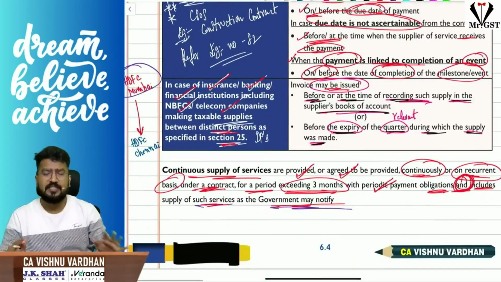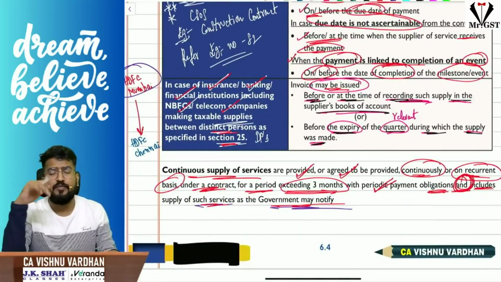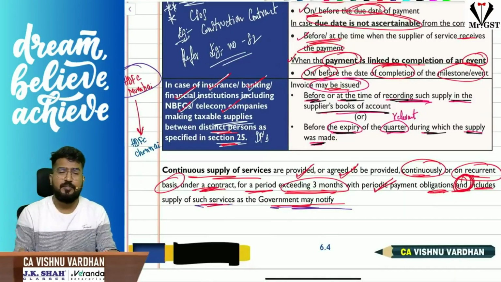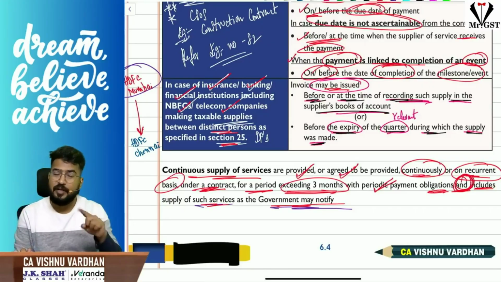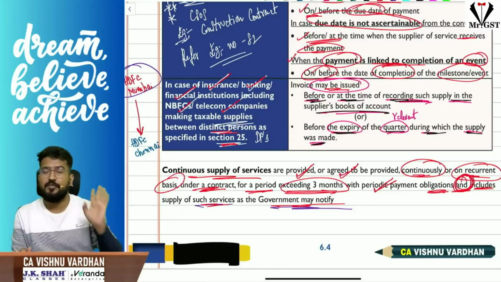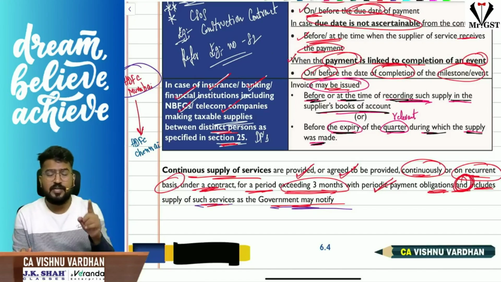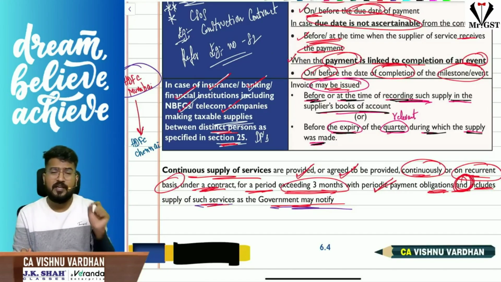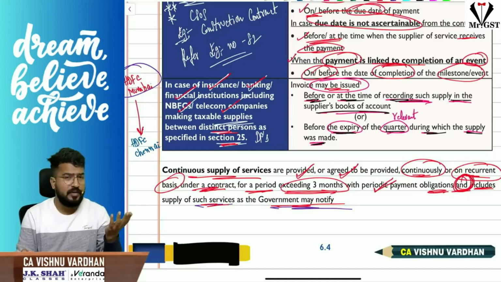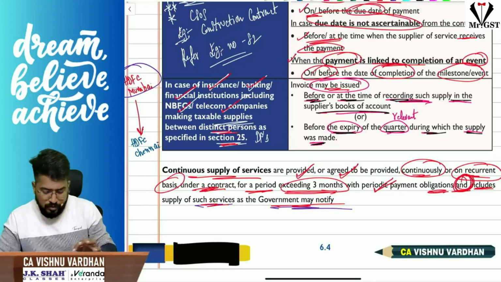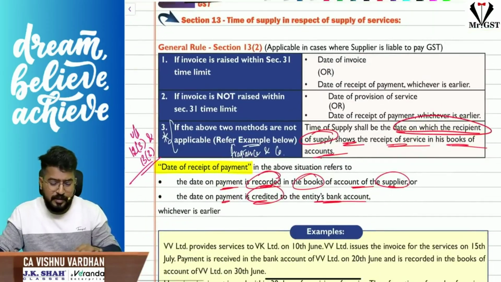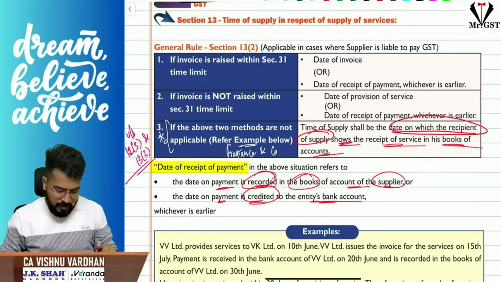Now guys, please understand, you should be very careful with the question when they are asking regarding time of supply, because sometimes you will calculate time limit to raise tax invoice and then you will feel like that itself is time of supply. Time limit to raise tax invoice is different, time of supply is different. So be careful. Whenever you calculate and get some date as an answer, you feel like that is time of supply. Actually, you might have calculated time limit to raise tax invoice. Okay, so let us move on to section 13. What is the time of supply for services?